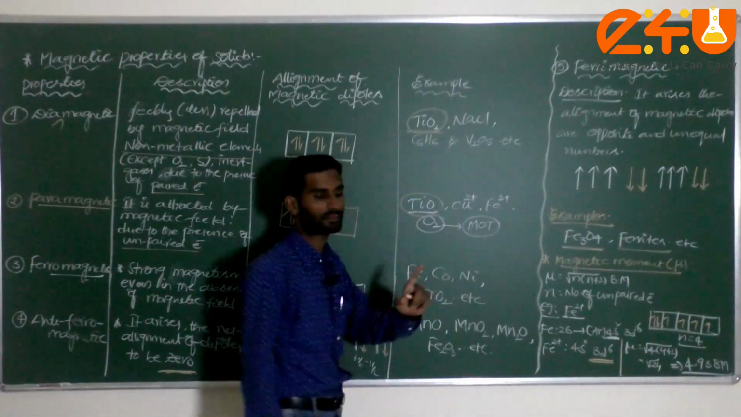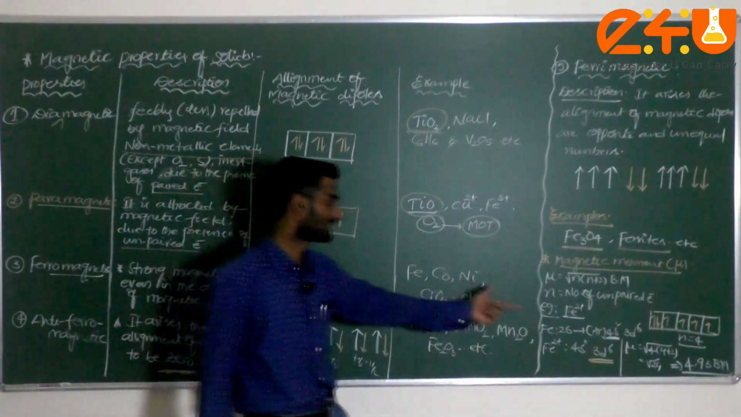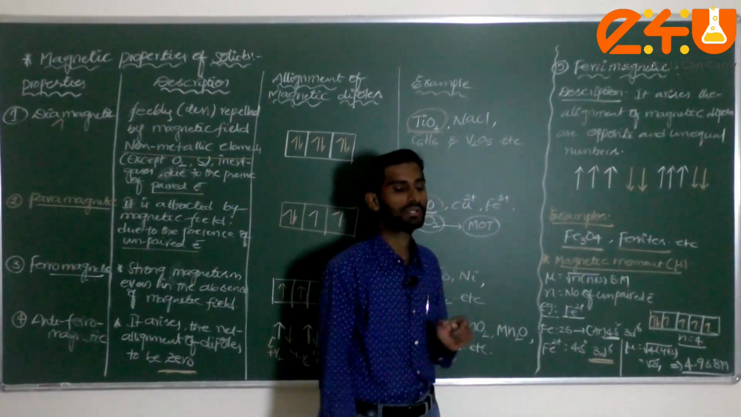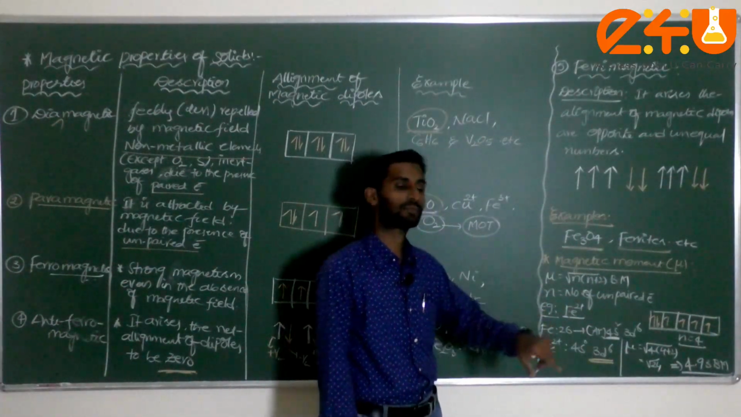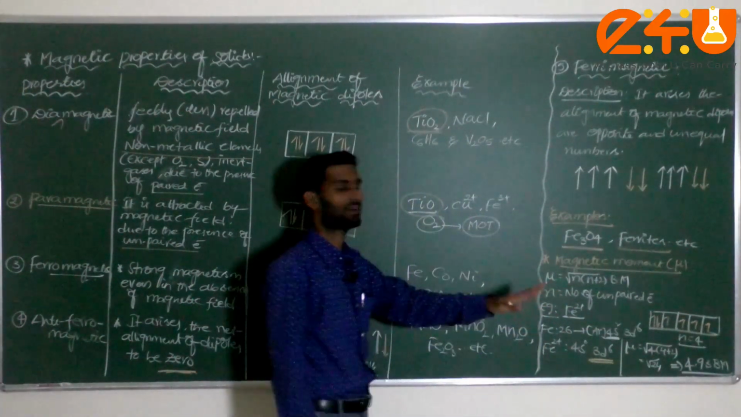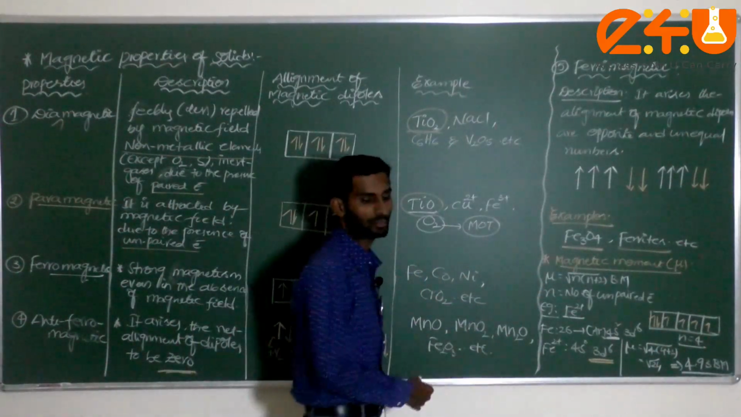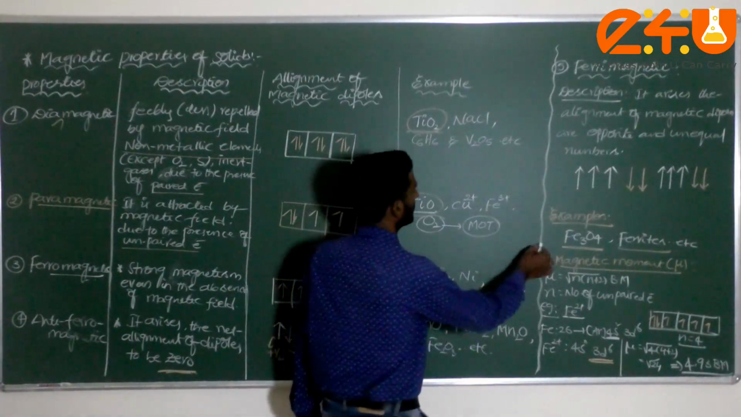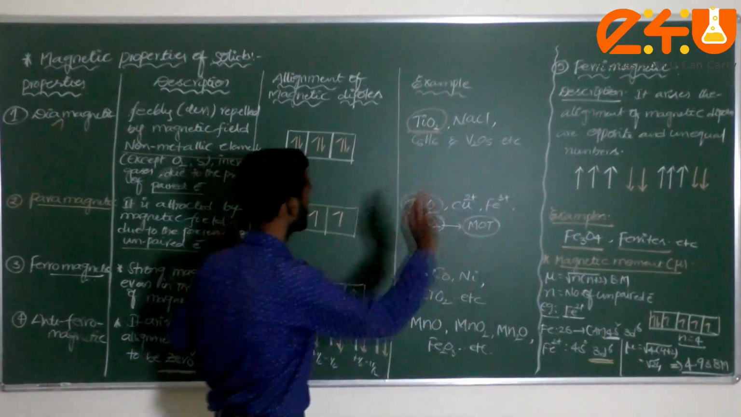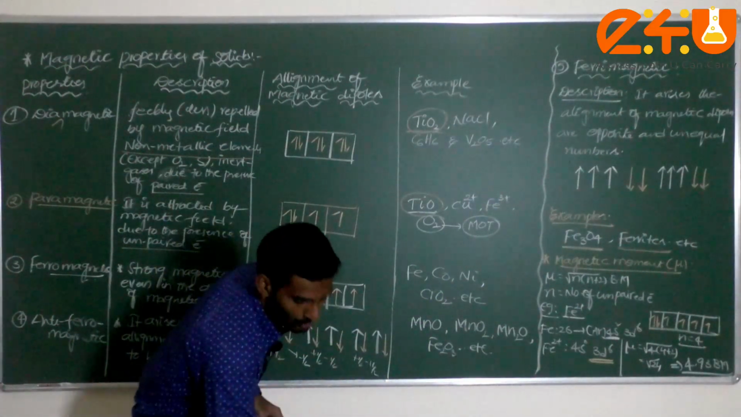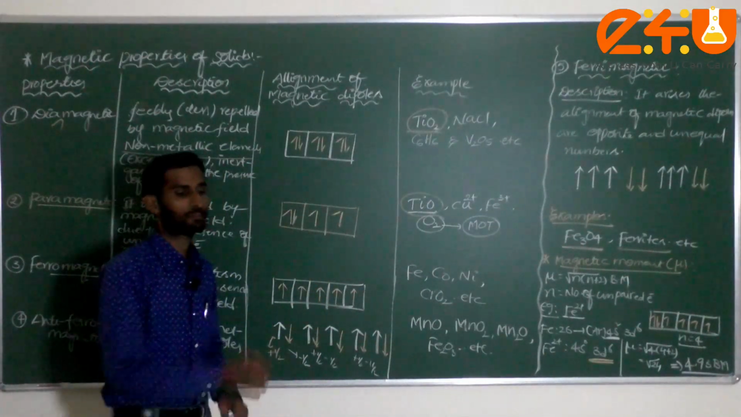Now, a simple one: if the unpaired electron count is 1, its magnetic moment value will be around 1 point something. If the unpaired electrons are 2, then the magnetic moment is 2 point something. If the unpaired electrons are 5, 5 point something will come. Am I correct or not? Like that only we have to calculate the magnetic moment. This is about, dear student, the magnetic properties of solids. Okay, dear students, please note it down.